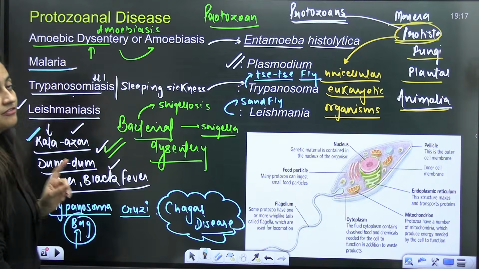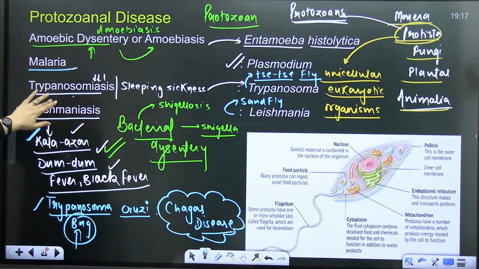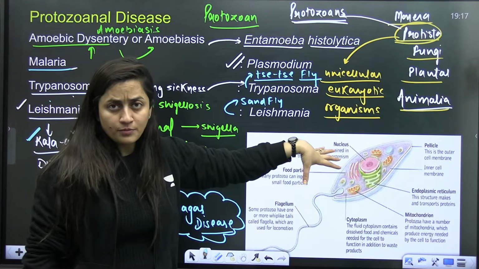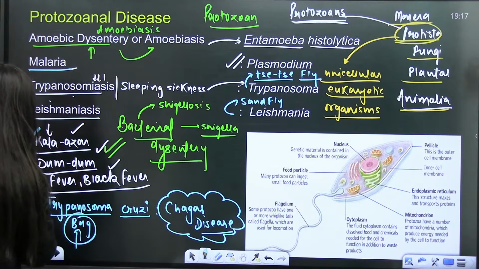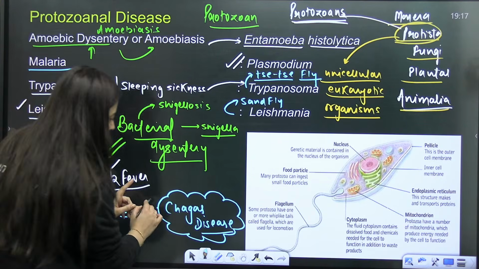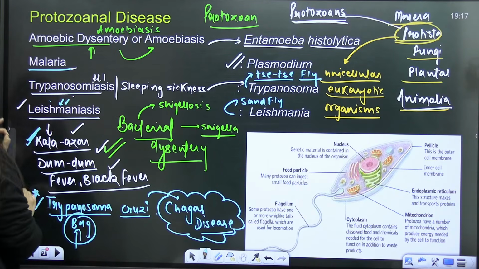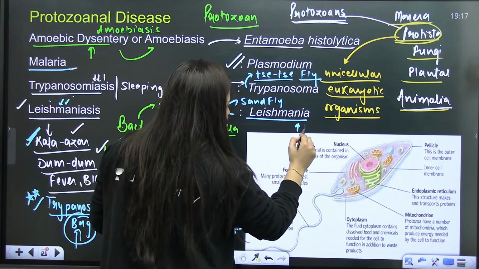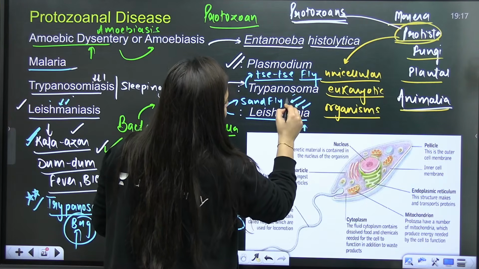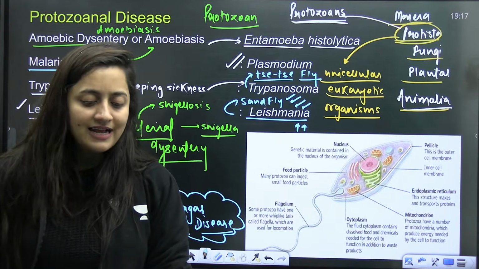As I said, malaria is caused by different Plasmodium species, and we will discuss it. Trypanosomiasis is sleeping sickness, caused by Trypanosoma gambiense and other species. Trypanosoma cruzi causes Chagas disease. Leishmaniasis is Kala-Azar, black fever, dum-dum fever. Leishmania is the causative agent, and the vector here is the sandfly.